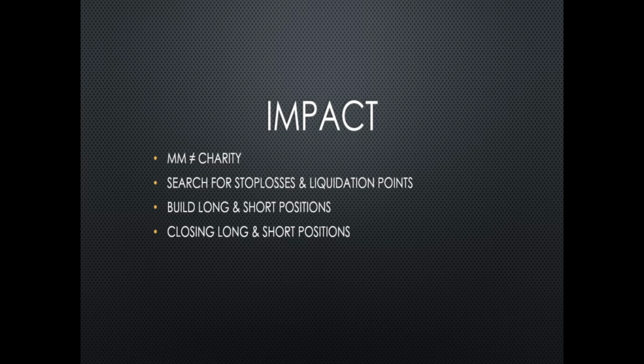So we can summarize the market maker's activity simply in three different points. First of all, it's searching for stop losses and liquidity points in the market. So market makers will in general mark the price to points or areas in the market where a lot of retail traders, in some cases also institutions, have their stop losses or their liquidation points. They want these areas to be hit in order to create more liquidity out of the stop losses or the liquidations of these retail traders.